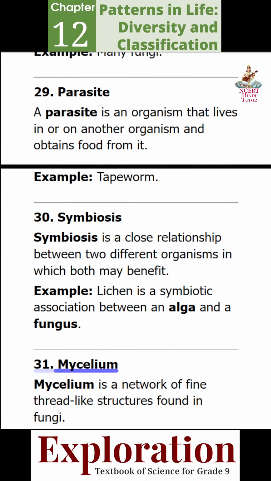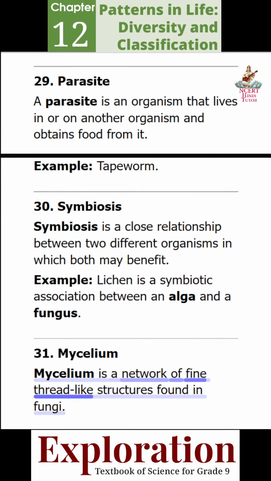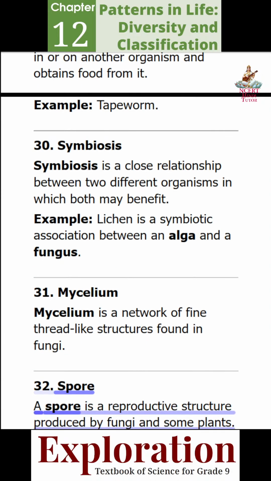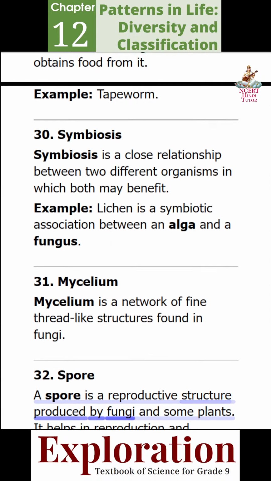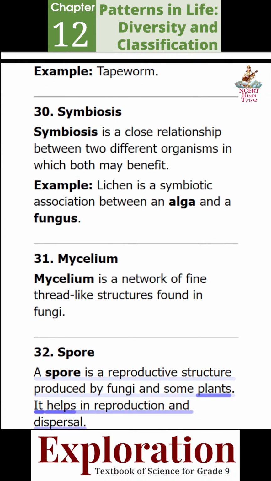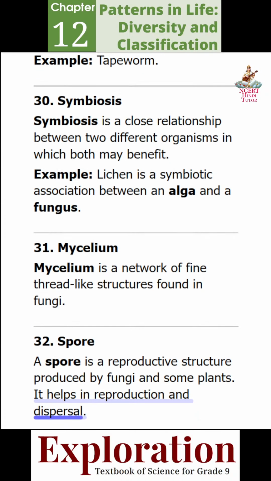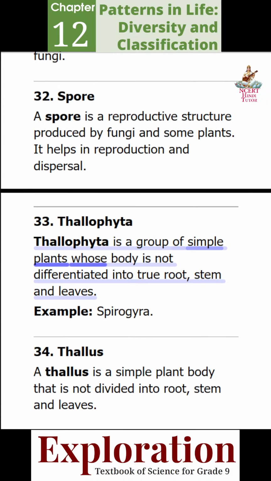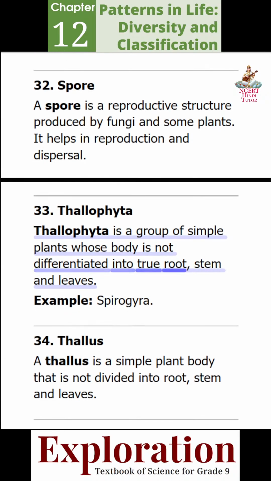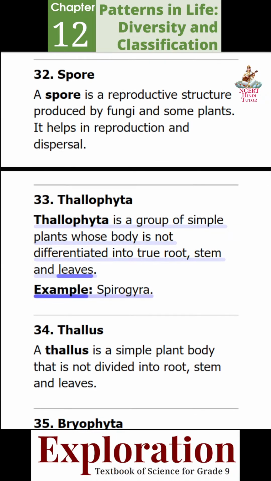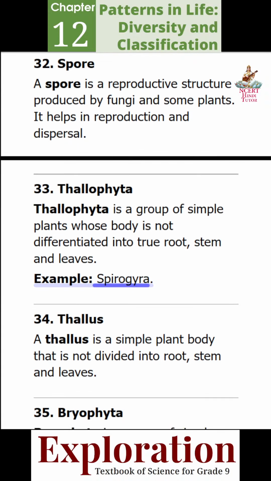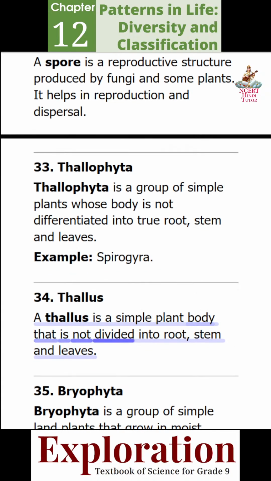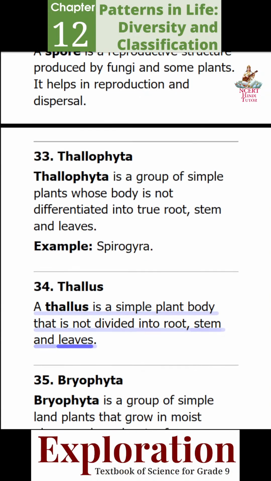31. Mycelium. Mycelium is a network of fine thread-like structures found in fungi. 32. Spore. A spore is a reproductive structure produced by fungi and some plants. It helps in reproduction and dispersal. 33. Thallophyta. Thallophyta is a group of simple plants whose body is not differentiated into true root, stem and leaves. Example, Spirogyra. 34. Thallus. A thallus is a simple plant body that is not divided into root, stem and leaves.